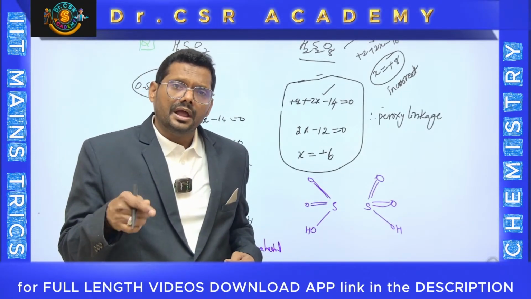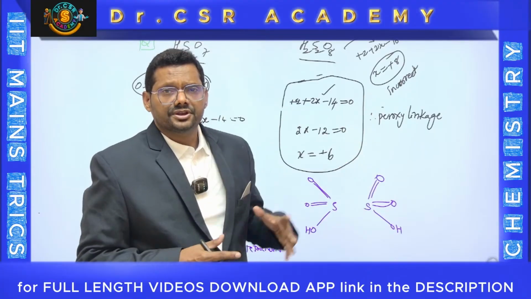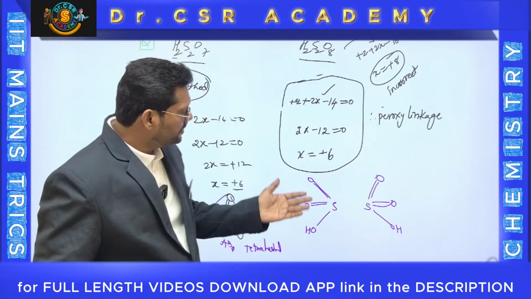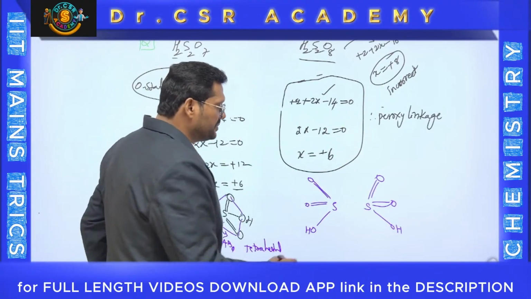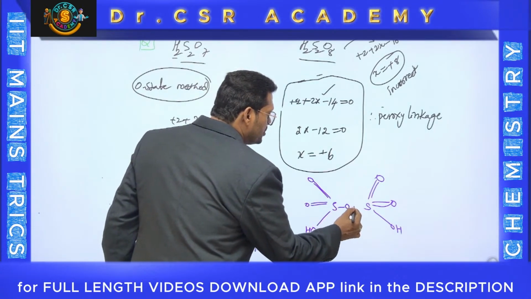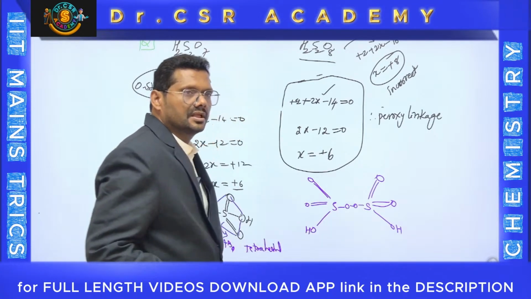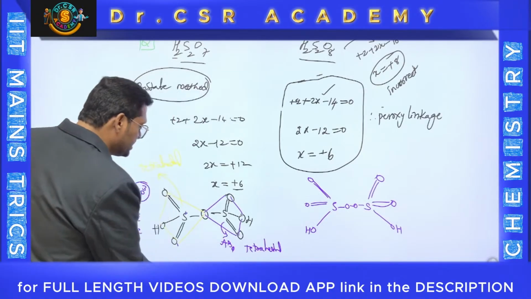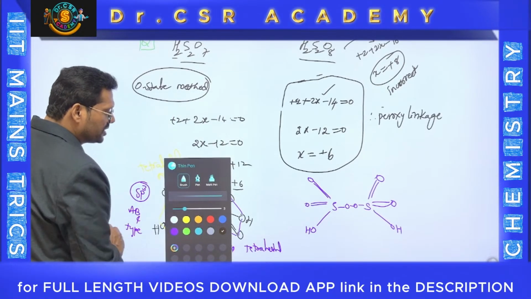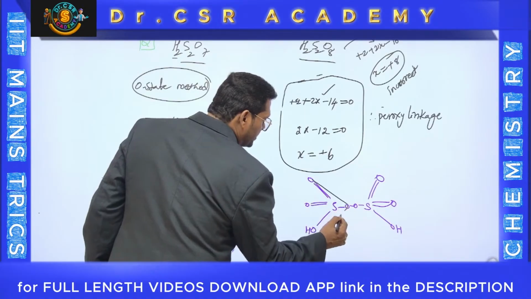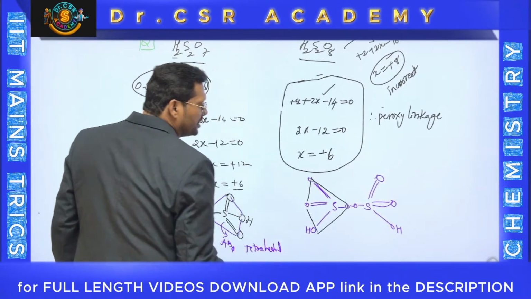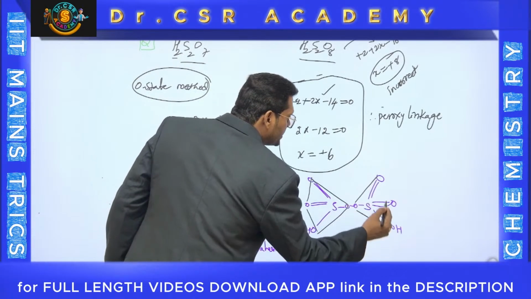I told you and you already understood that is a peroxy linkage. Means O bond O is there. You keep both the O at the middle. That means here there is a peroxy linkage. O bond O is there. Done. And still that is tetrahedral. This is also tetrahedral. Both are tetrahedral. This is one tetrahedral part of the molecule. This is another tetrahedral part of the molecule.